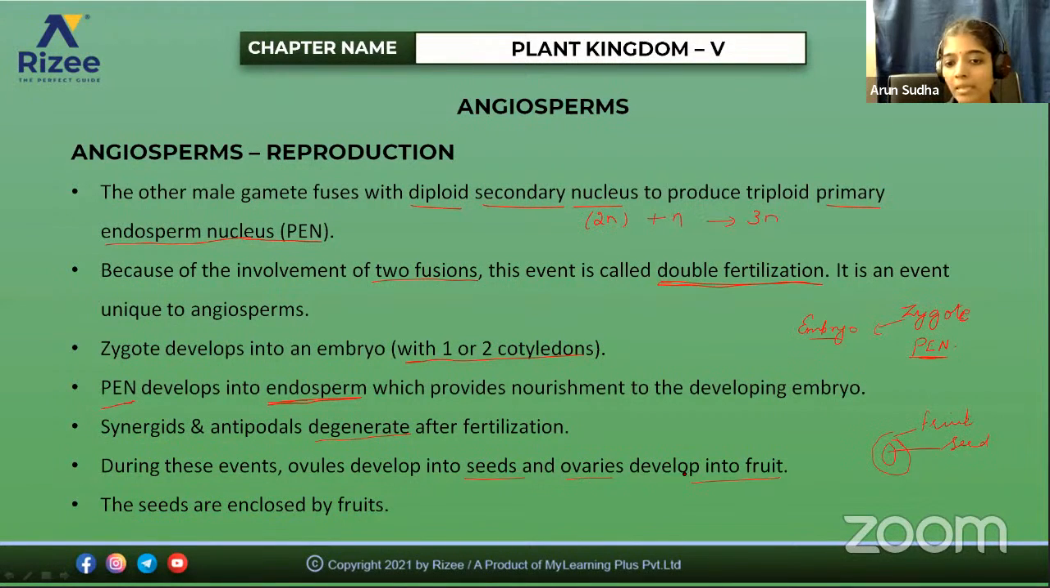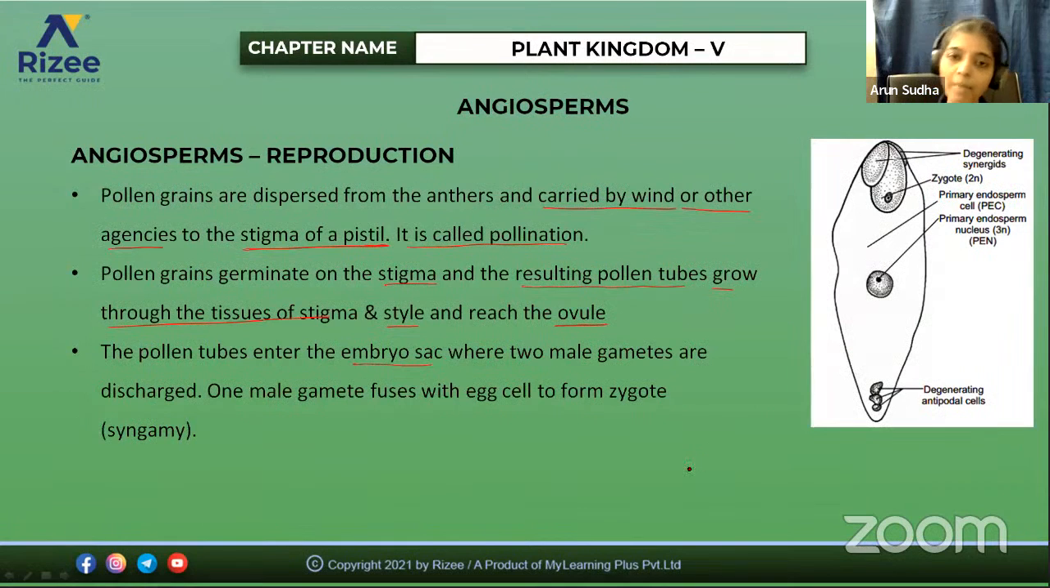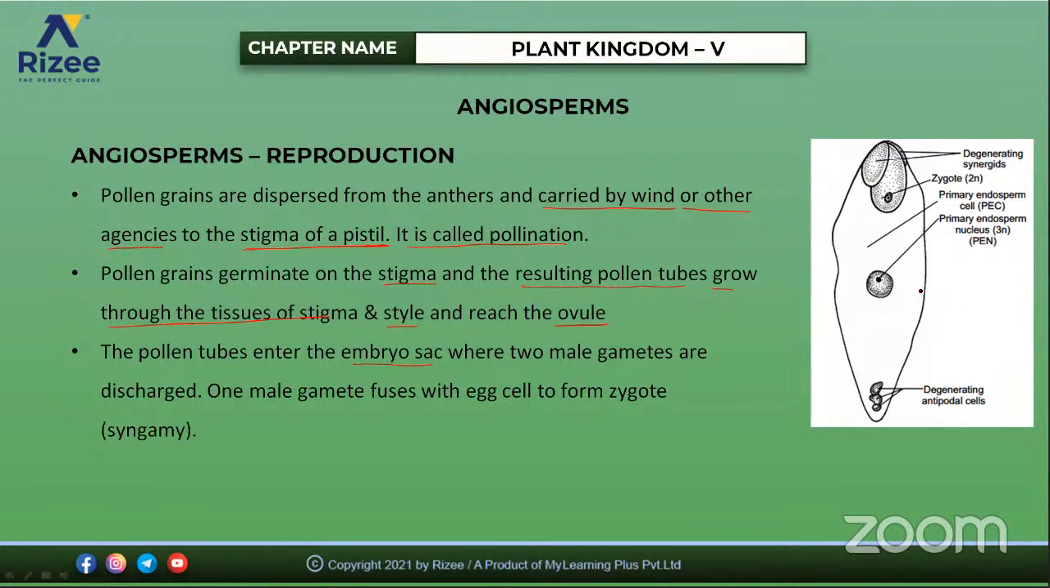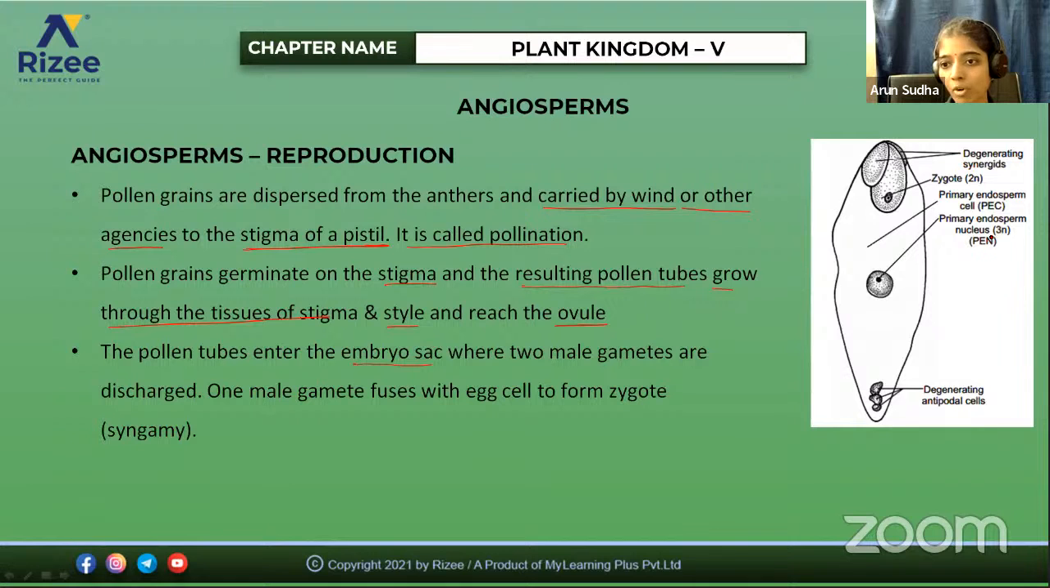So ovaries develop into a fruit. This is the main process of reproduction that happens in angiosperms. You're able to follow, right? This is the structure that is formed actually. This is the primary endosperm nucleus, which is triploid, also called PEN.